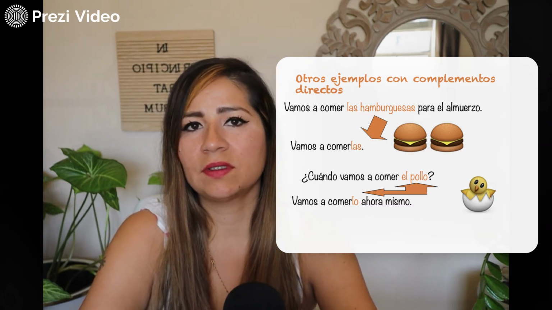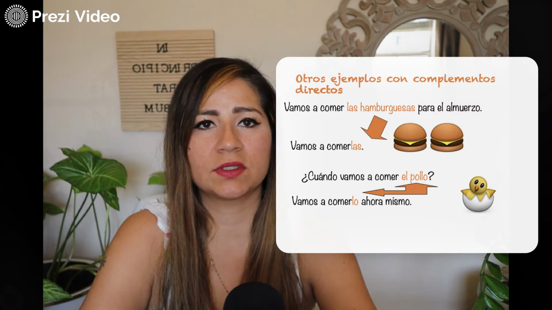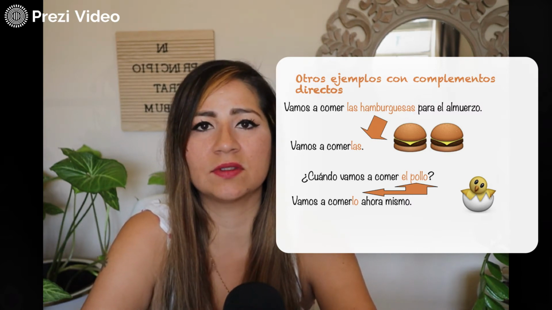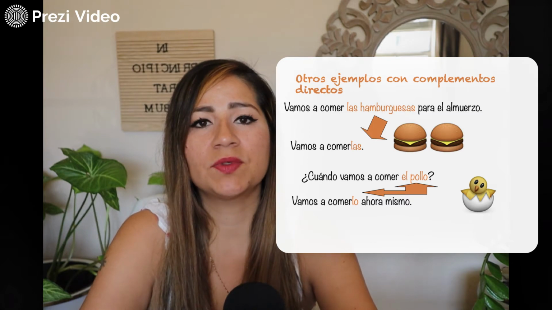What are we going to eat? The hamburgers. So that's the direct object. What direct object pronoun do we need for the hamburgers? We need las, because it's feminine and plural. So vamos a comerlas would be we're going to eat them.